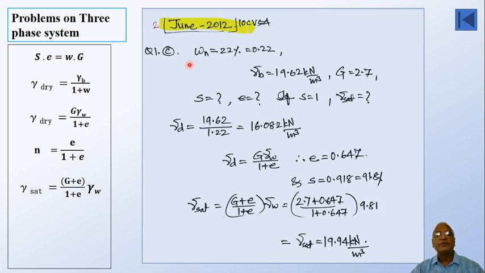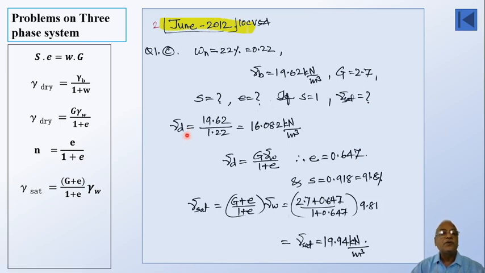As you read the problem, natural water content, w with a suffix n, is 22%. So when I use that in calculations, I have to use it as 0.22. Gamma b, bulk unit weight, is given 19.62 kilonewton per meter cube. G, the specific gravity of soil solids, is given 2.7. What is asked is degree of saturation, void ratio, and then they have asked if S is equal to 1, what would be gamma saturated value? We'll solve the problem.